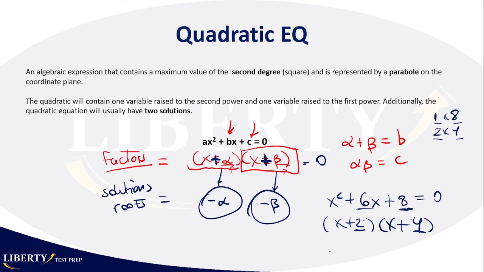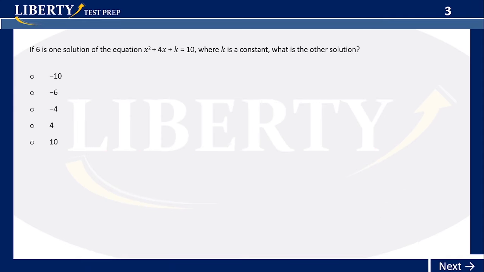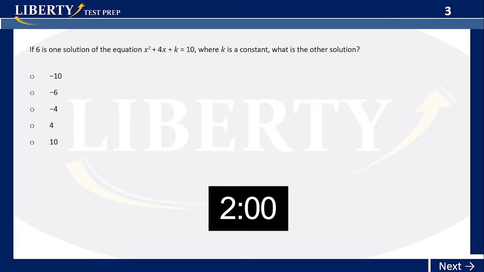And then you go and say, okay, if these are my factors, then my solutions are going to be negative 2 and negative 4. There you go. That's how you solve this quadratic equation. It's very simple, okay? So simple, a caveman can do it. So let's go here to number 3. You have 2 minutes, and after that, I will guide you.